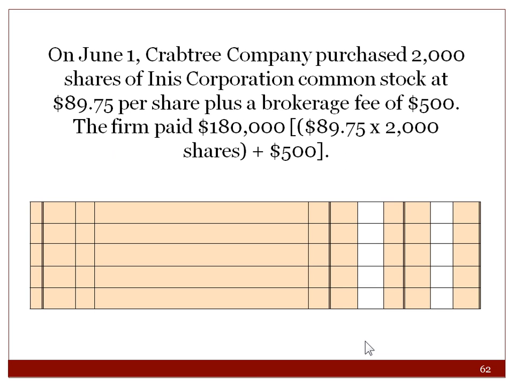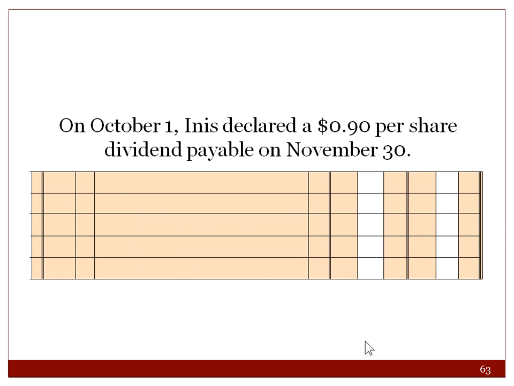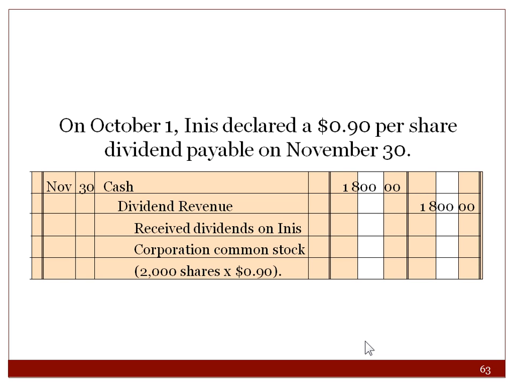Here's an example of a company purchasing marketable securities for cash. It's an investment on the asset section of your books. Then on October 1, the company declared 90 cents per share on that investment. So they get cash and dividend revenue because they hold that stock as an investment. They get the dividend revenue as a business.